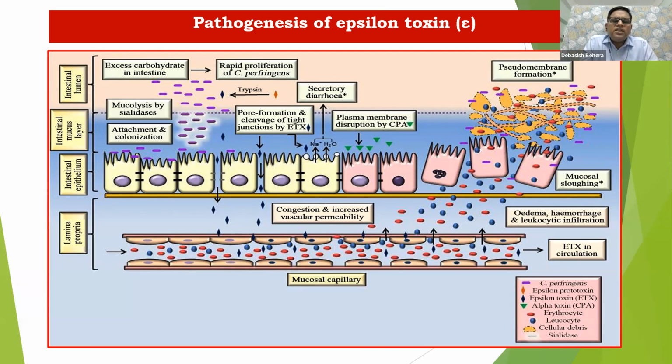Yes, we have already discussed that it is responsible for the cleavage between two epithelial tight junctions. Then only it will enter, as depicted in this schematic diagram, and finally it enters the bloodstream, capillaries, or any circulation. Then it goes to each and every vital organ for its devastating effects. Let us discuss them one by one.